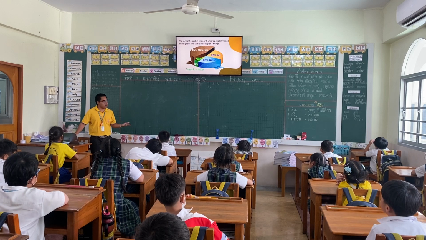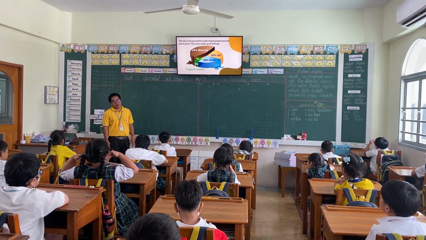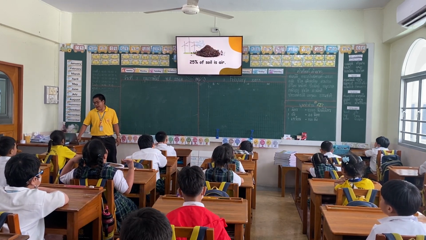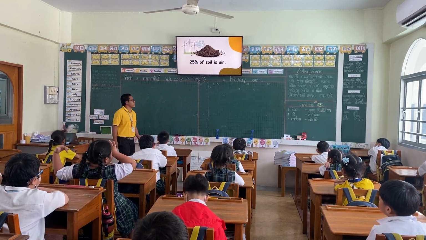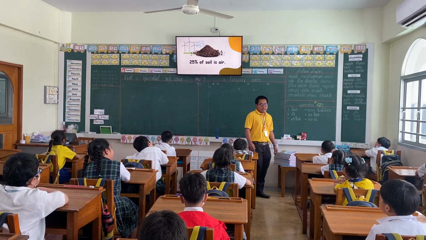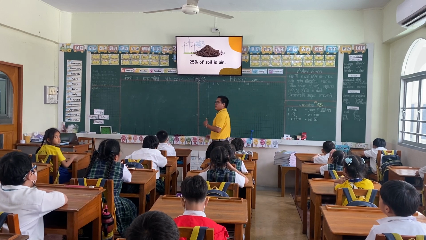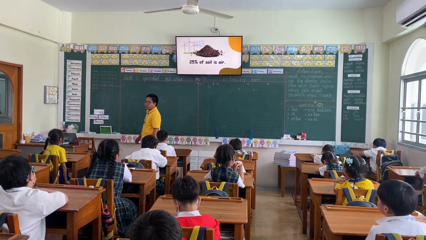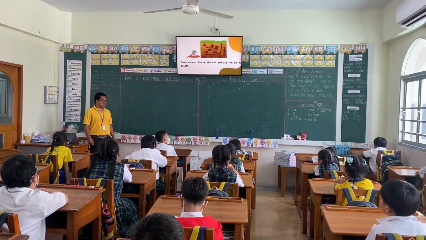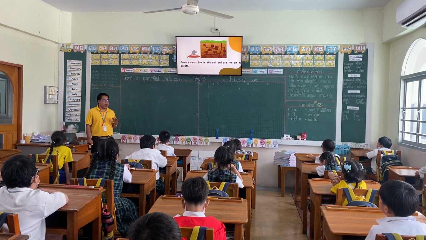Now, let's see. Why do we have the minerals? Why do we have air? Why do we have water and organic matter in the soil? So, the first one is all about air. 25% of soil is air. So it means in the soil there is 25% of air. That is what animals underground use so that they can live there.